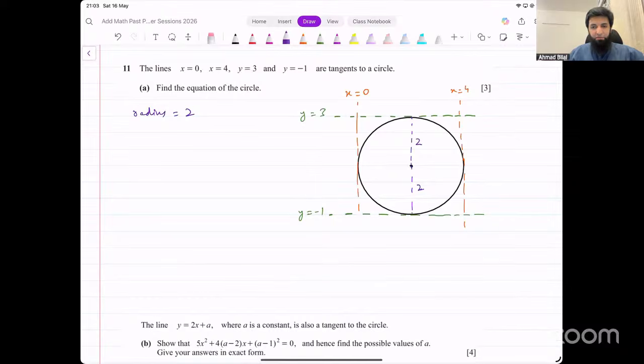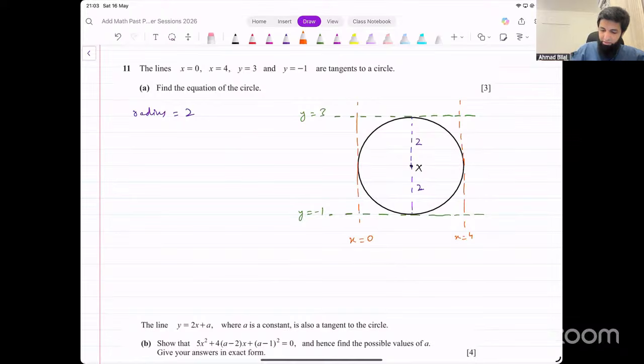What about the center? Because once we have the center, then we can write down the equation. Where is the center going to be? You have the values on the x and y axes, right? On the y axis, this is 3, this is -1. Center is going to be exactly in the middle. On the x axis, this is 0, this is 4. And again, center is going to be exactly in the middle of them.